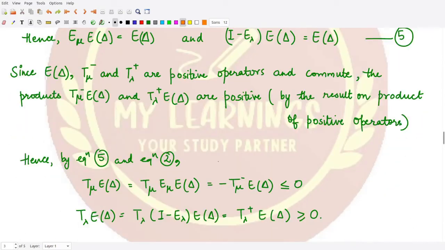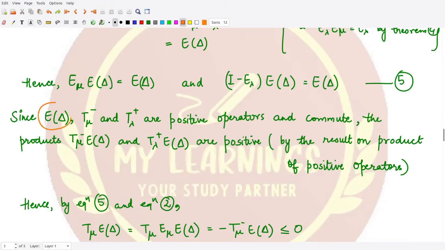Now for the next part, because we know E delta is a positive operator, T mu negative we already know is positive, and T lambda positive is also a positive operator, and moreover these commute with each other. Why is this so? This is in accordance with the result that we have studied about the operators related with the operator T. Moreover they are all self-adjoint. Therefore their products T mu negative E delta and T lambda positive E delta are also positive in nature, according to the theorem on the product of positive operators.